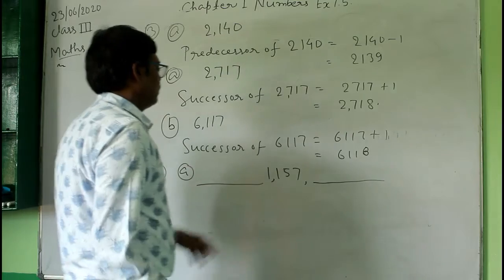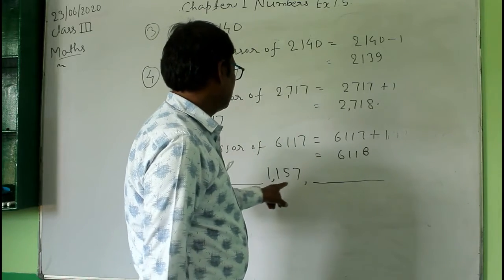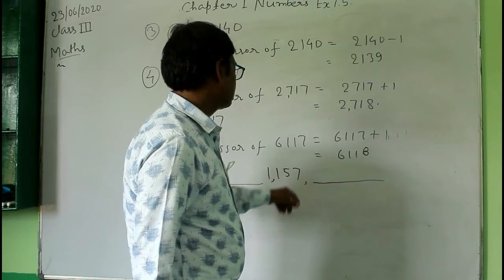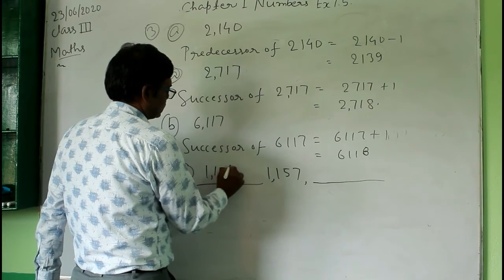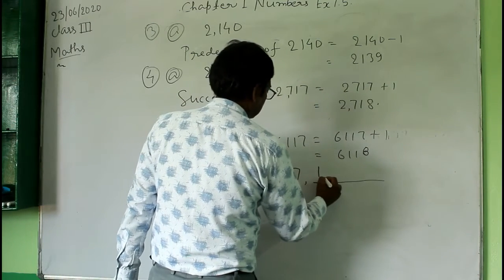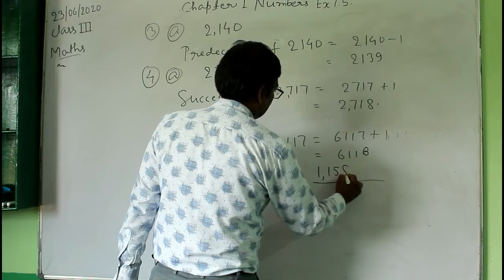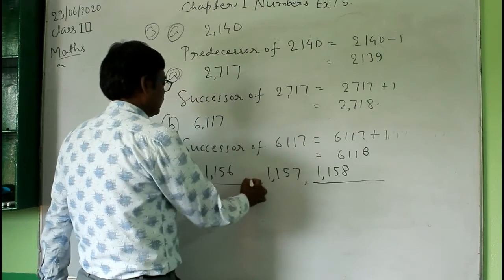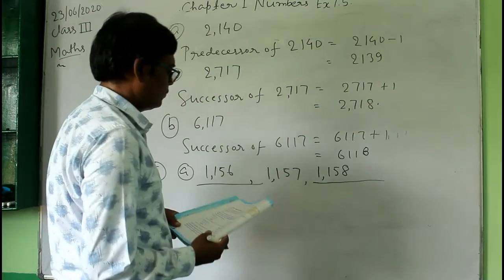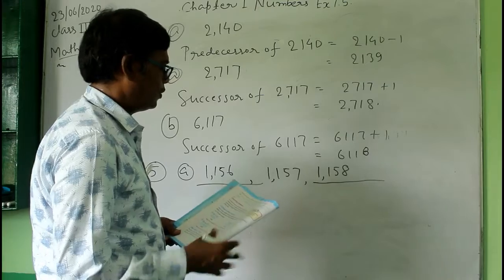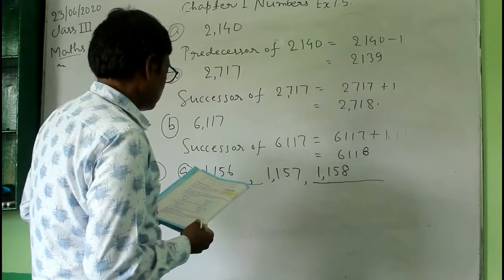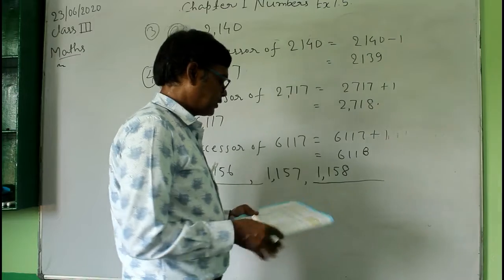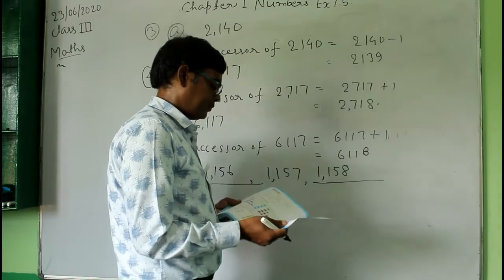So what is the predecessor of this? It will be 1156, because it is 57, so it will be 1156, and here the successor will be 1158. Okay, so in this way you can write the answer. That is, you can write the predecessor and the successor of a given number. So this exercise is finished now.